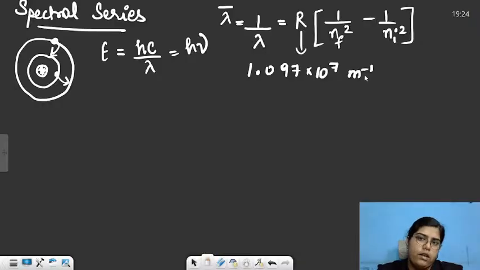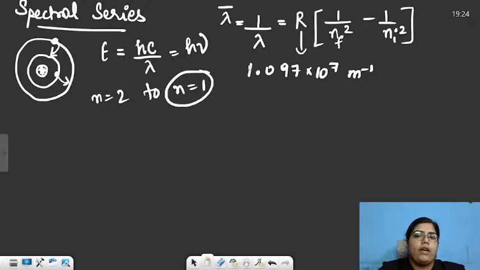You just have to put in nf, which is basically the number of the final shell. For example, if I say the electron jumped from n is equal to 2 to n is equal to 1, the value of nf will be 1 and the value of ni will be 2, because initially the electron was in the second shell, and finally the electron is in the first shell. We just need to substitute the values of nf and ni in this formula and we'll get the reciprocal of wavelength. Now, what is the advantage of getting the reciprocal of wavelength?